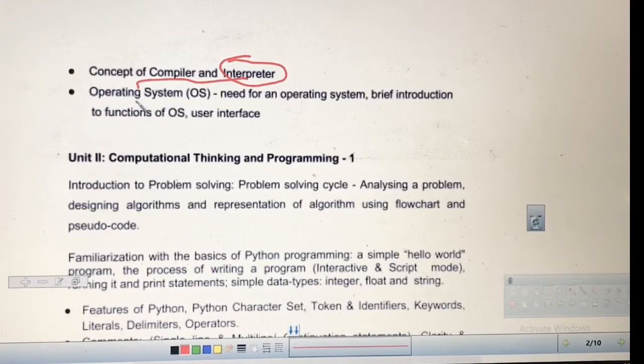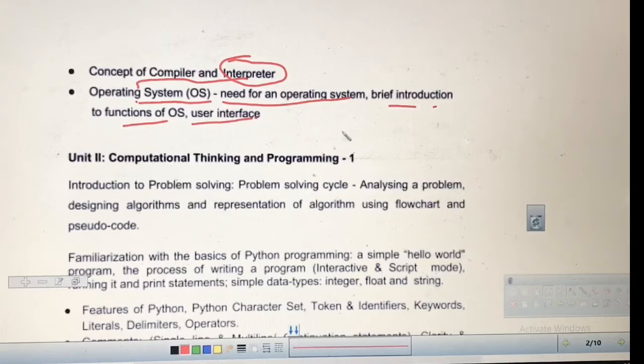After that, operating system. What is an operating system? This is system software, and every system has an operating system. You know Android, Windows, you have heard all these things. So what is an operating system? We will study why we need that, a brief introduction and its functions and user interface, and also types of operating system we sometimes study in this.